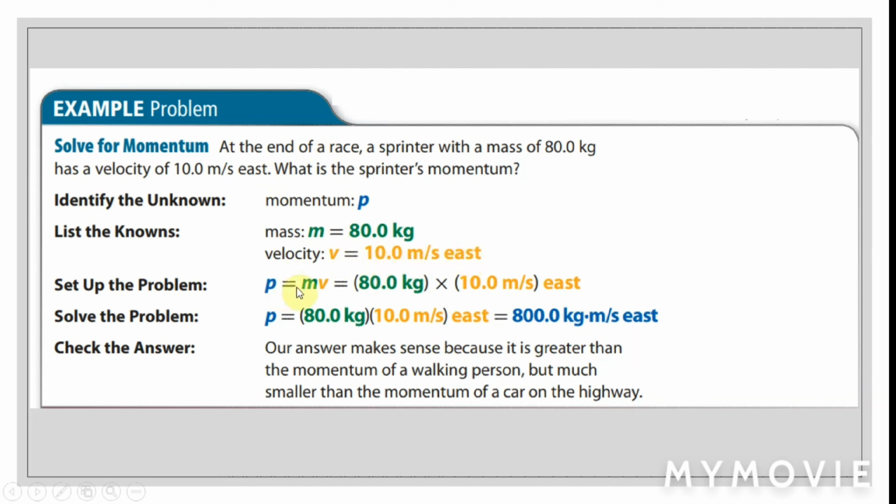So now you apply the formula and multiply. The result will be 800 kilogram meters per second east. Our answer makes sense because it is greater than the momentum of a walking person, but smaller than the momentum of a car on the highway.